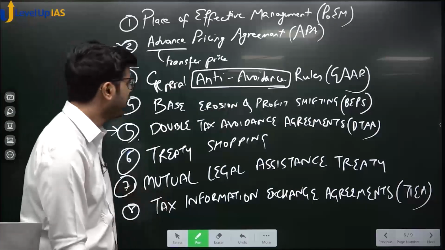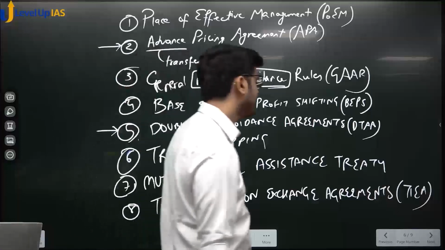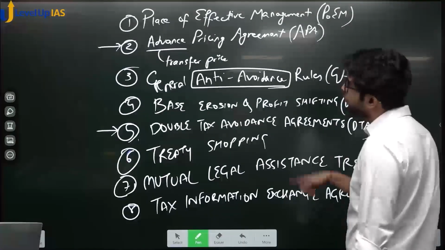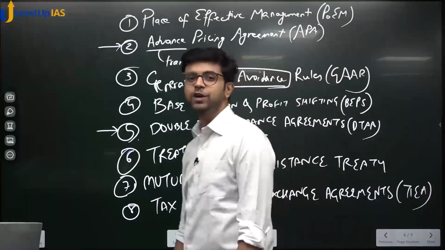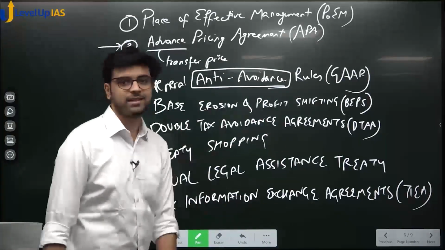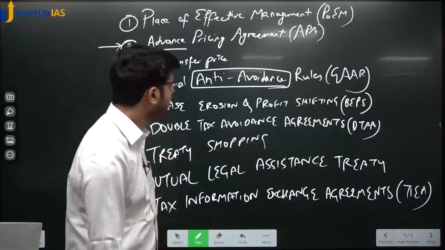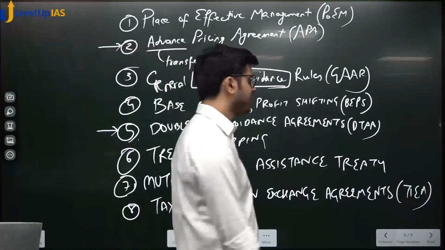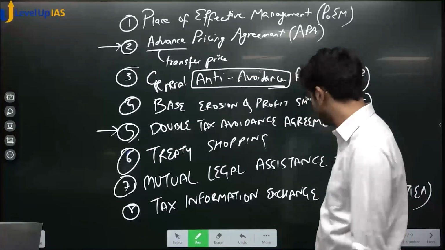This is very general. Mutual legal assistance treaty between countries and tax information exchange agreement. I am giving you these words because MCQs will come so easy. You know what MCQ came? What is BEPS? Such an MCQ came. It's so easy. And these words you have to use in your answers also. So this forms a combined study of your prelims as well as your mains.